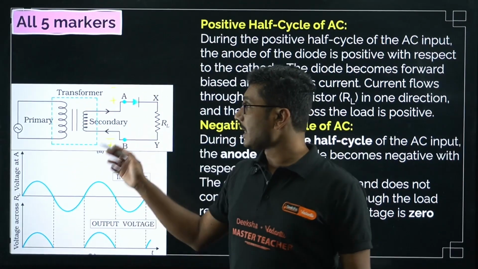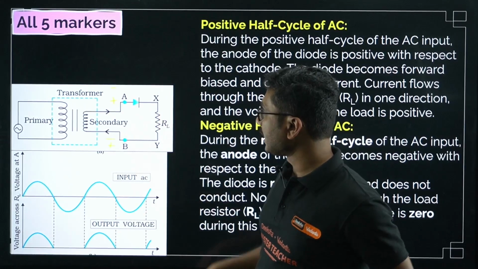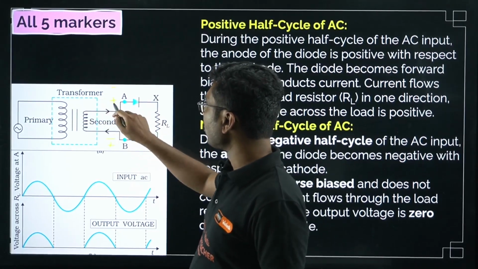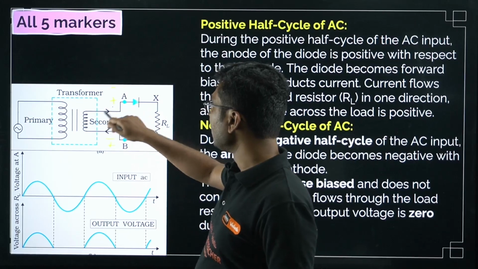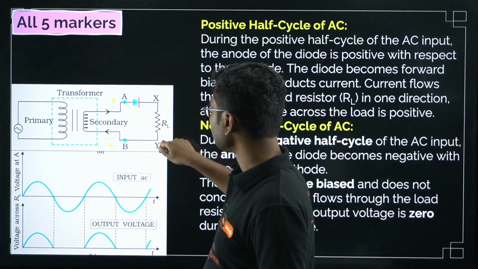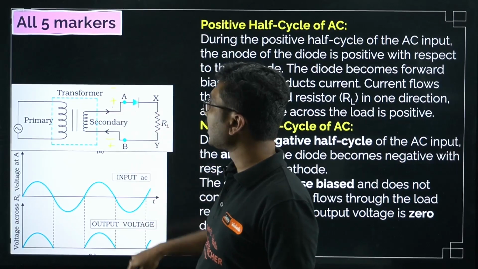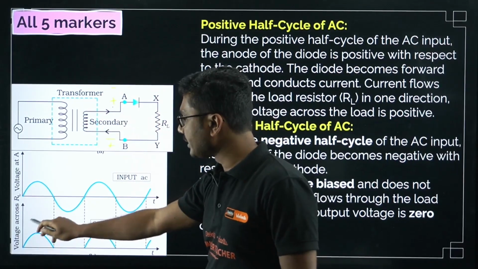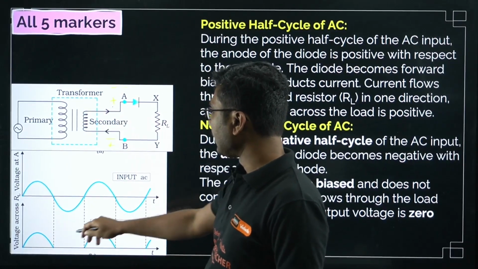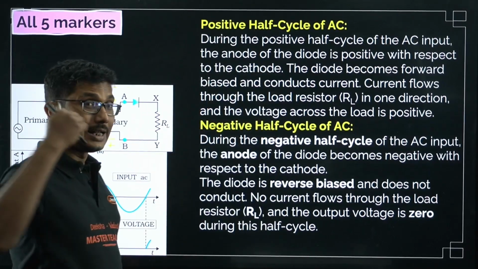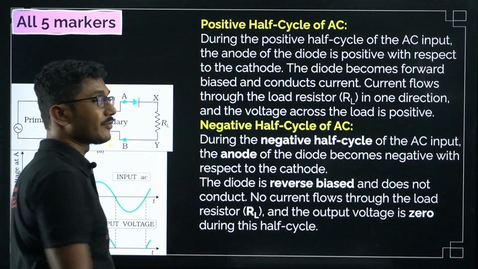So here is the circuit diagram. In this case only one diode is connected. So only one diode is connected means when the positive half cycle goes on, so this is positive, the diode conducts in this direction, but when this is positive, this is negative, the diode does not conduct, so only half of the AC is converted into DC, the remaining half is lost. Okay, so while writing it you have to mention both halves individually.